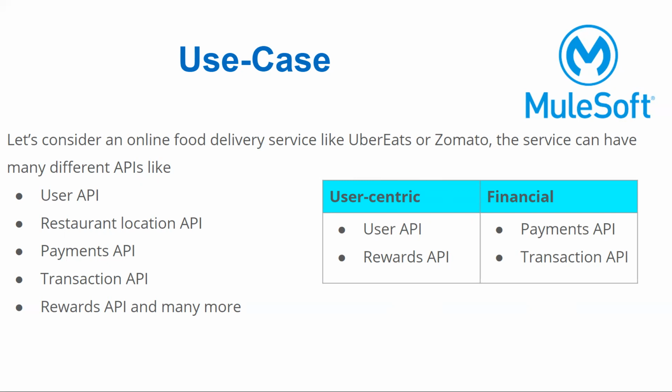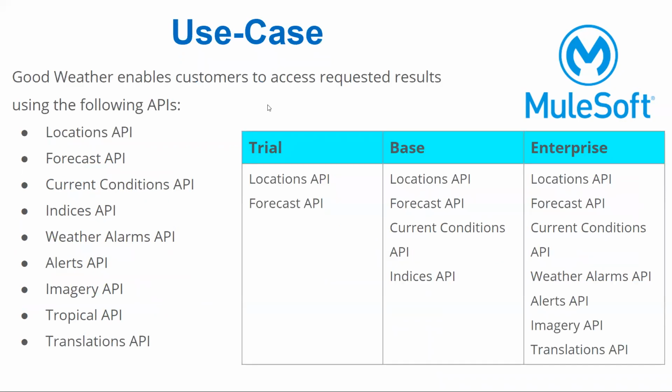I have added one more use case. Let's say there is a company called Good Weather. This use case I have taken from the documentation itself. Let's say this company has multiple APIs: location API, forecast API, indices API, weather API. Now the users want to know what are the APIs useful for me, or for weather information, what are the APIs available.